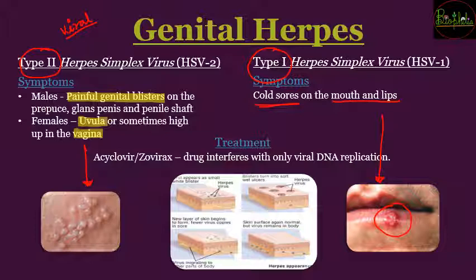So the drugs that are going to be used for the treatment, they are only viral DNA replication drugs. So they will interfere with the stopping of the multiplication of the virus. Virus को मारने की जगह पे the multiplication would be reduced so that new viruses are not formed. But that is not a complete cure for this disease.